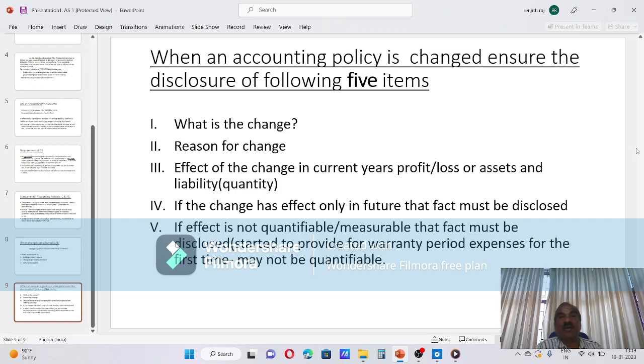Provision ഒന്നും ഇടാറില്ല. When selling the product itself we say 6 months, whatever complaint is there, you give it back to us, we will rectify it and give it to you.